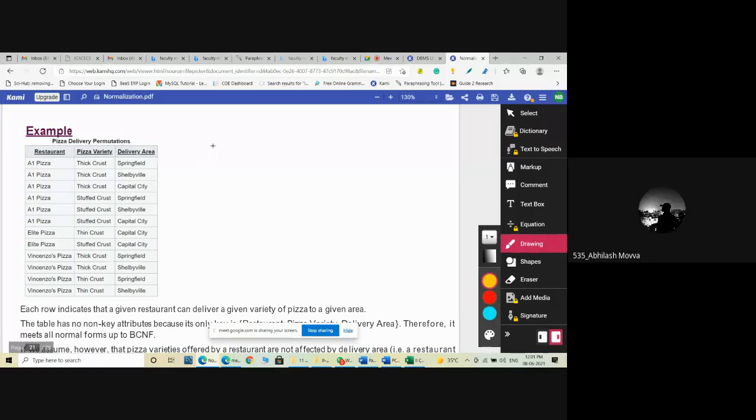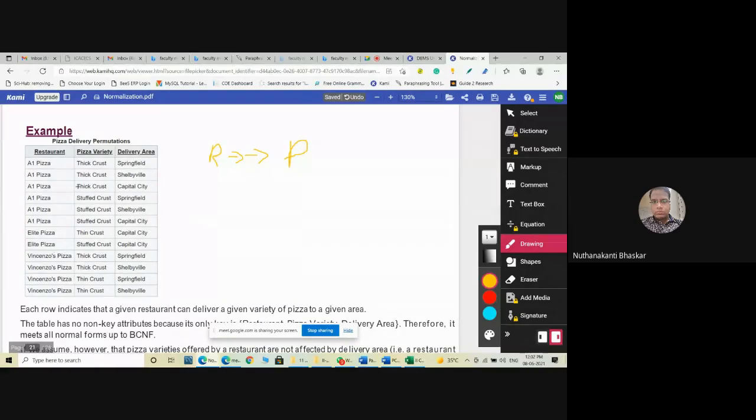Multivalued. Restaurant determines pizza variety, because A1 has pizza thick crust, sometimes stuffed crust. Same A1 if you take. Here Elite is also different. Here Vincenzo is also different.